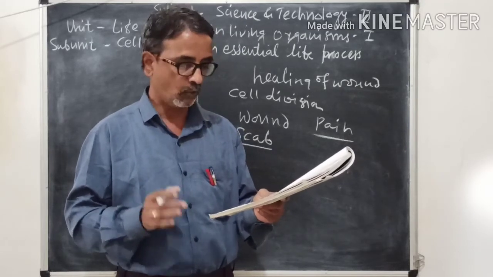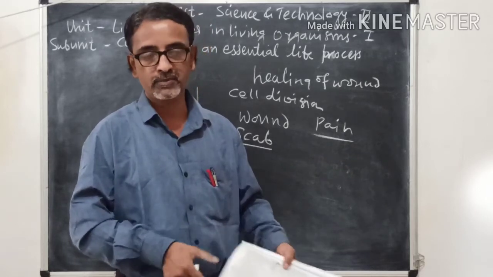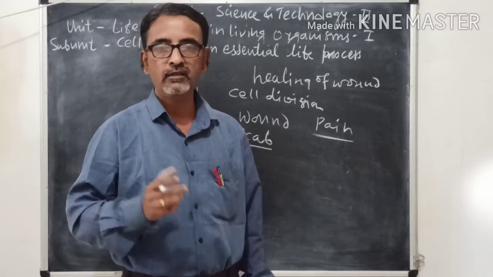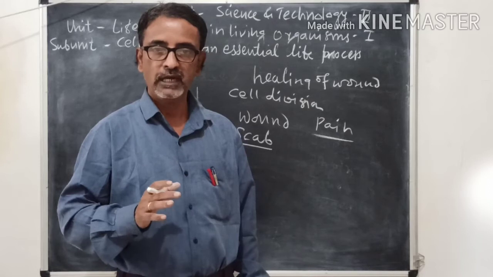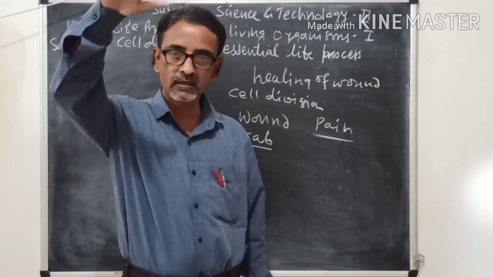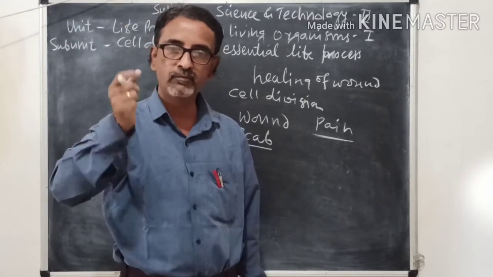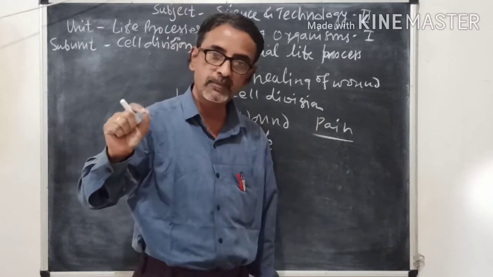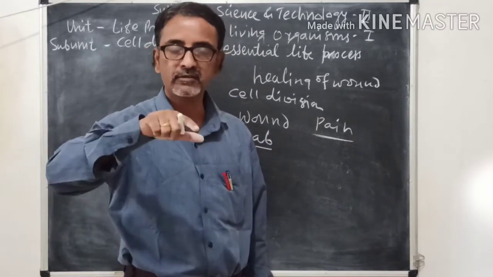If yes, how? The growth in any living organism: we have seen that when a child is born, it grows. If it is a girl, her height grows up to 18 years, and if the child is a boy, the height increases up to 21 years, and girth also increases.